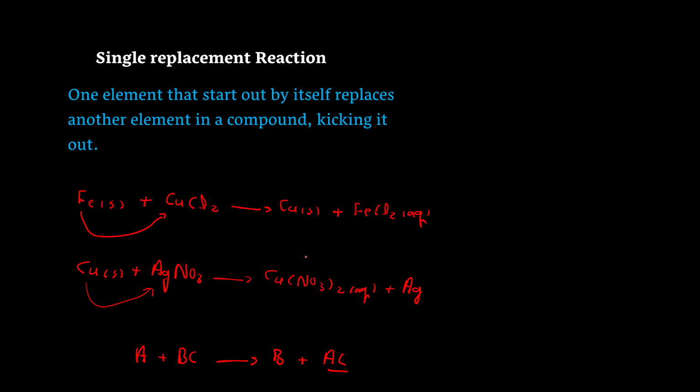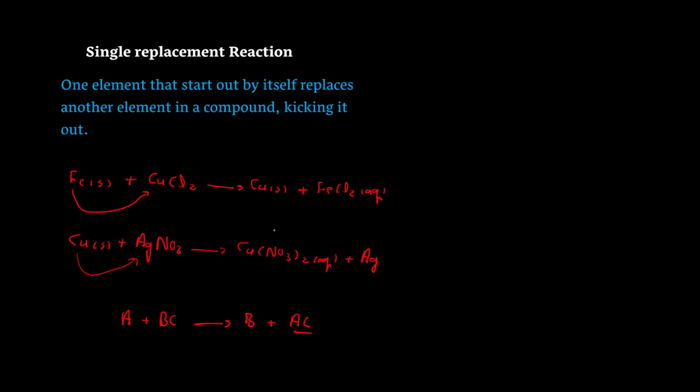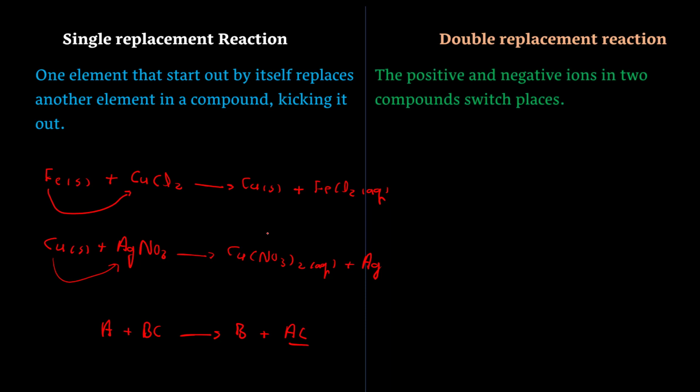Come to the third one, double replacement reaction. What is a double replacement reaction? In a double replacement reaction, the positive and negative ions in two compounds do nothing else, just switch their places. Look, in every compound we have two parts: positive ions and negative ions. These are the two main parts of a compound.